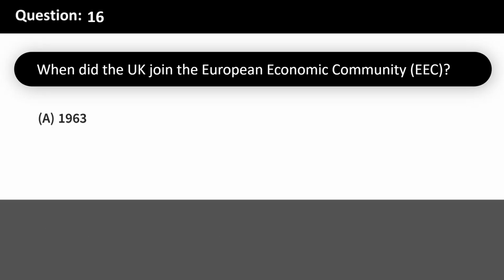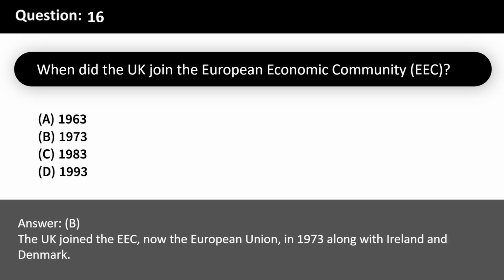When did the UK join the European Economic Community, EEC? A. 1963. B. 1973. C. 1983. D. 1993. Answer, B. The UK joined the EEC, now the European Union, in 1973 along with Ireland and Denmark.